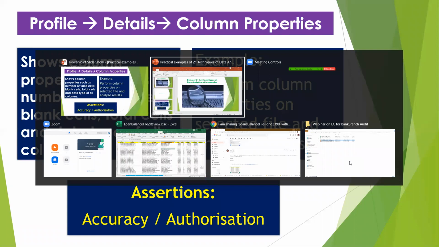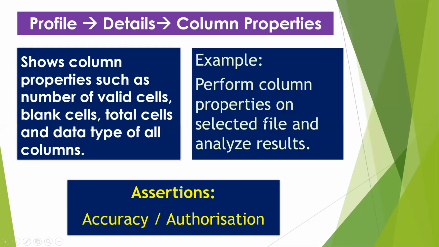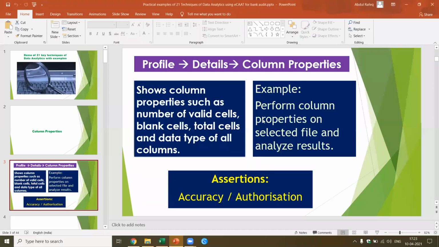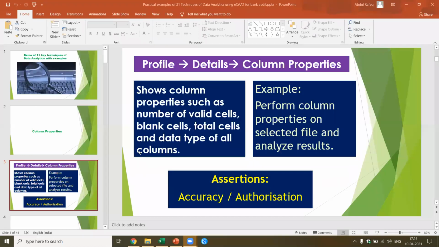Now let me come to the Excel file. Now this is a file which I received from a friend yesterday. Now, if you look at the original file, I want to show you the original file, so that we get an idea. I'll be moving between the files. Let me minimize this.